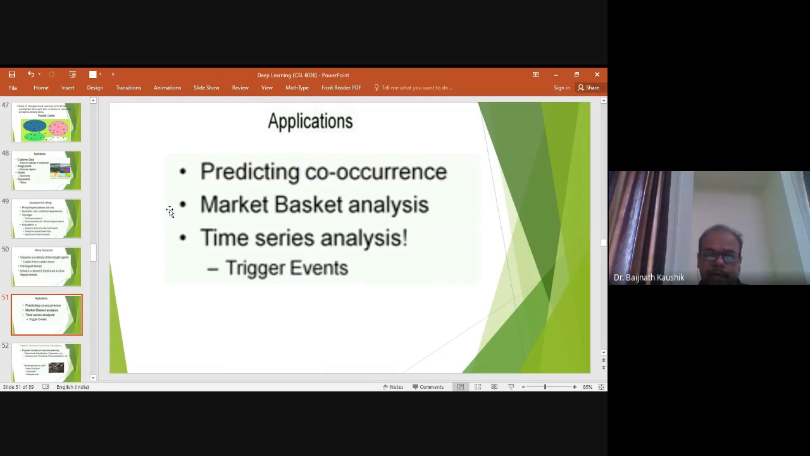So now we come to the application of unsupervised learning, that is, frequent pattern mining or frequent association rule mining.